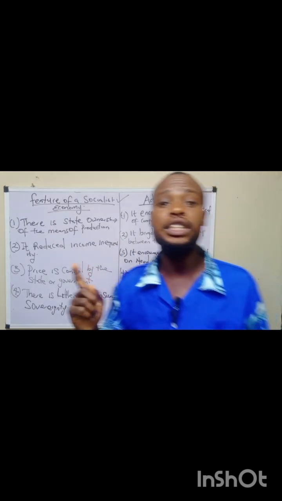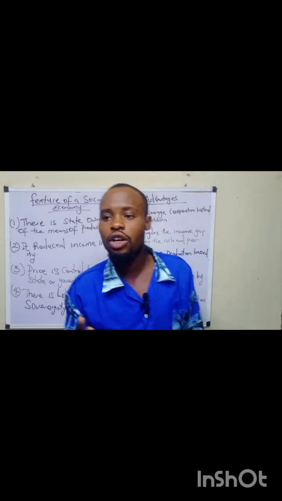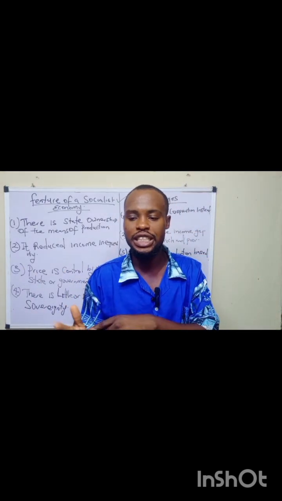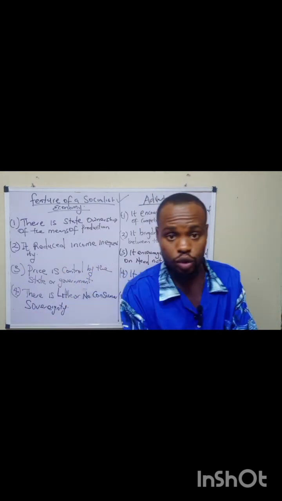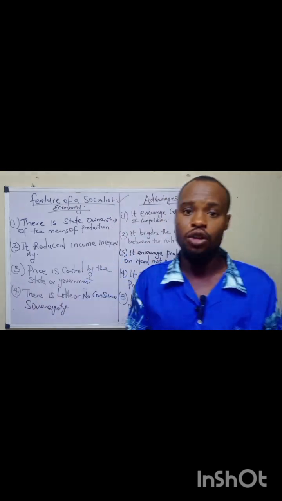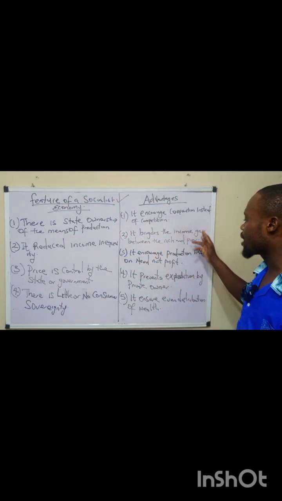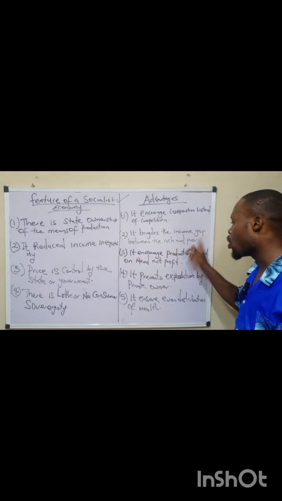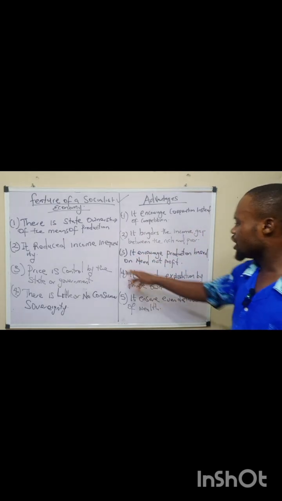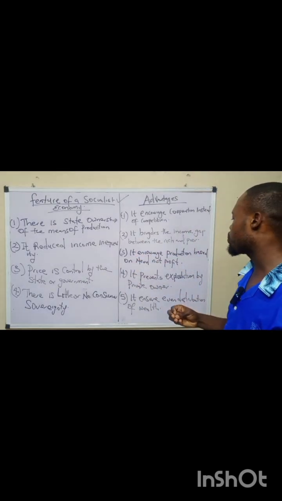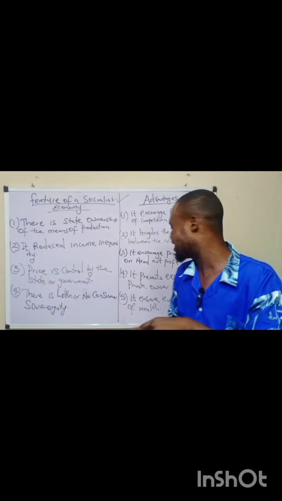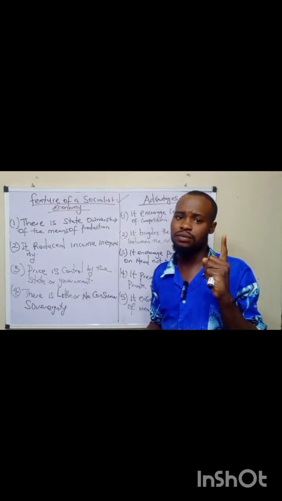Number two. This number two is a JAMB question. I've forgotten the year JAMB asked that question. They said, which economic system bridges the gap between the rich and the poor? The answer is a socialist economy. So it's also an advantage of a socialist economy. It bridges the income gap between the rich and the poor.